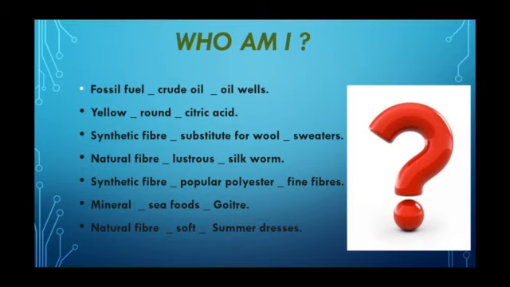Number 5. Synthetic fiber, popular polyester, fine fibers. Number 6. Mineral, seafoods, goiter. Number 7. Natural fiber, soft summer dresses.